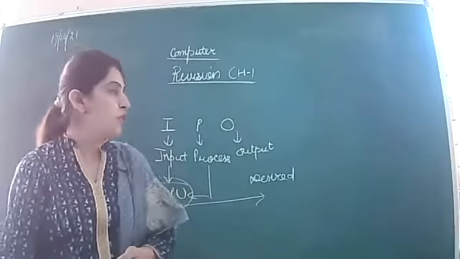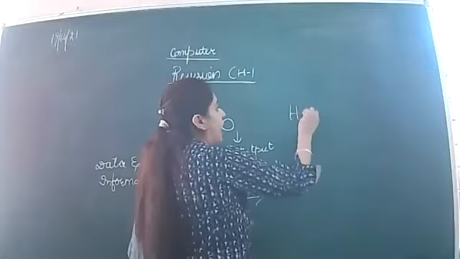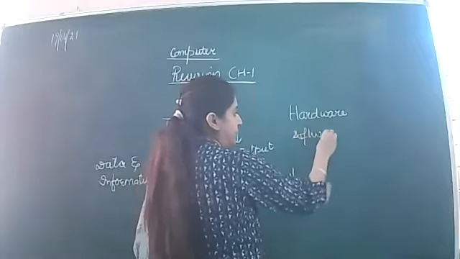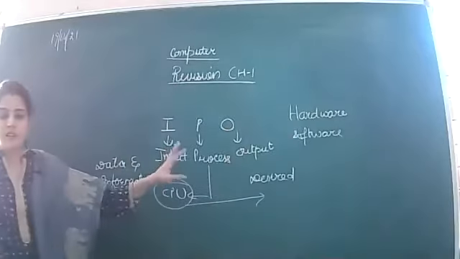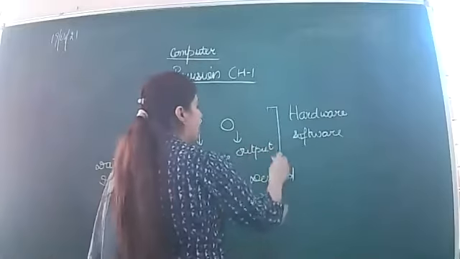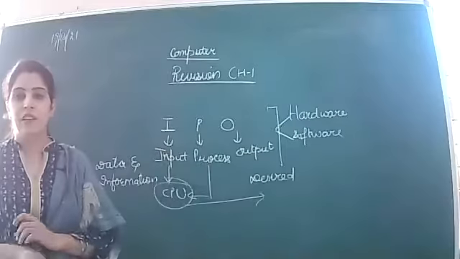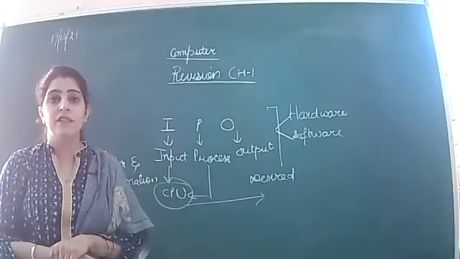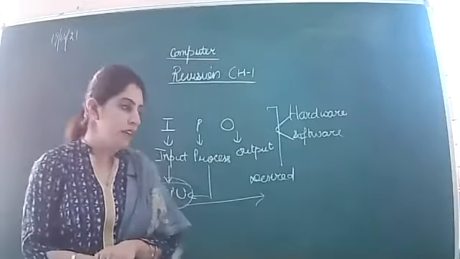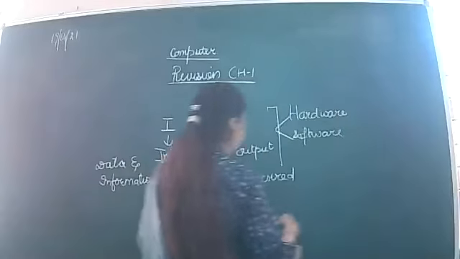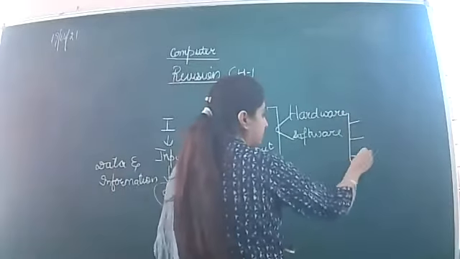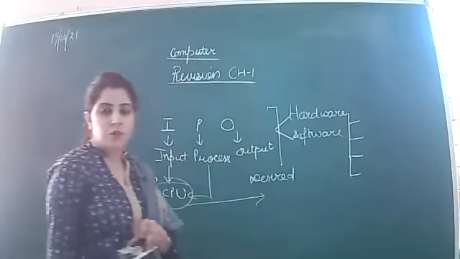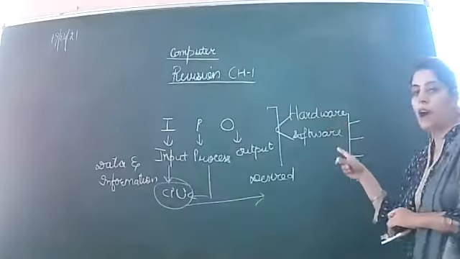Clear? And in order to perform these functions, we require hardware and software. Hardware are the physical components that you can see and touch. The components which we can see and touch are called hardware. And under the hardware, there are four categories: input device, output device, processing device, and storage device. This is all part of hardware.